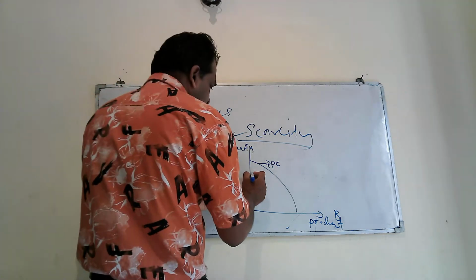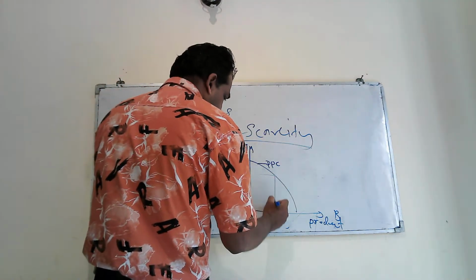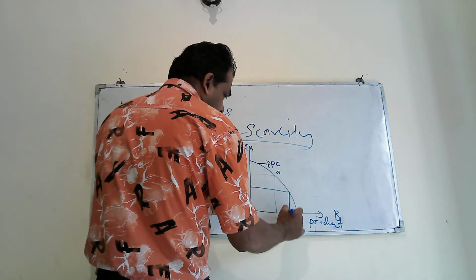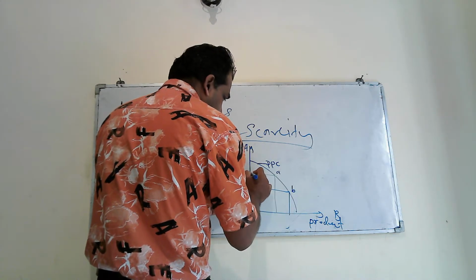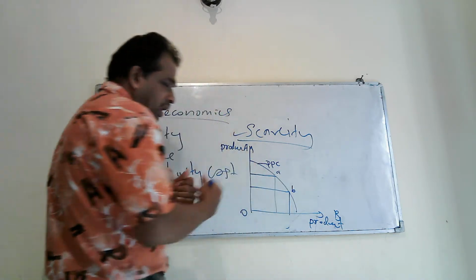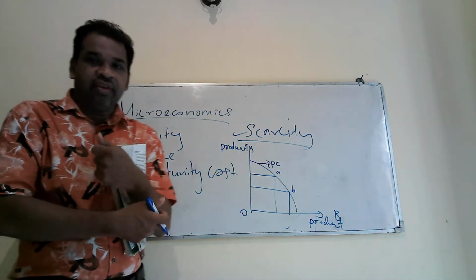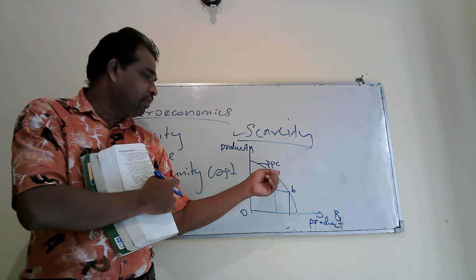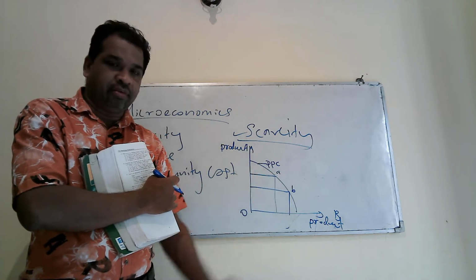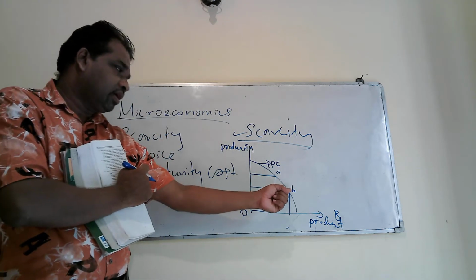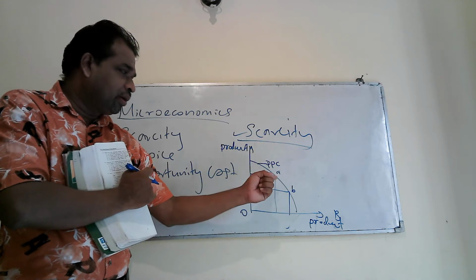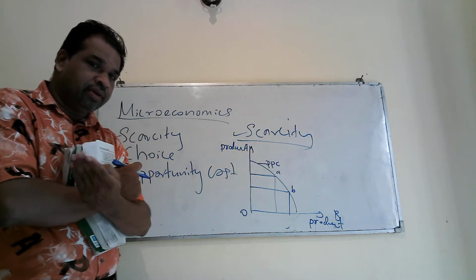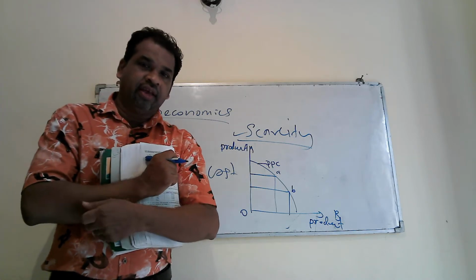You just take this diagram and I mark point A and another point, point B. In the country, you can select any combination available on this curve. I have marked two points, combination A and combination B. If you select combination B, you will have to sacrifice combination A. That is because of scarcity.